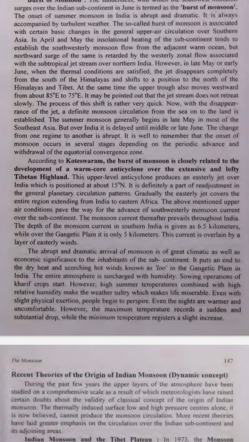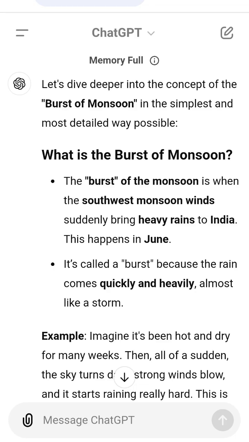8. What happens after the burst? Once the monsoon bursts, it rains for several months, usually from June to September or October. These rains are important for crops and provide water to cool down the land after the hot summer. Example. Farmers rely on this rain to grow crops like rice and wheat. Without the rain, the land would stay dry and crops wouldn't grow.